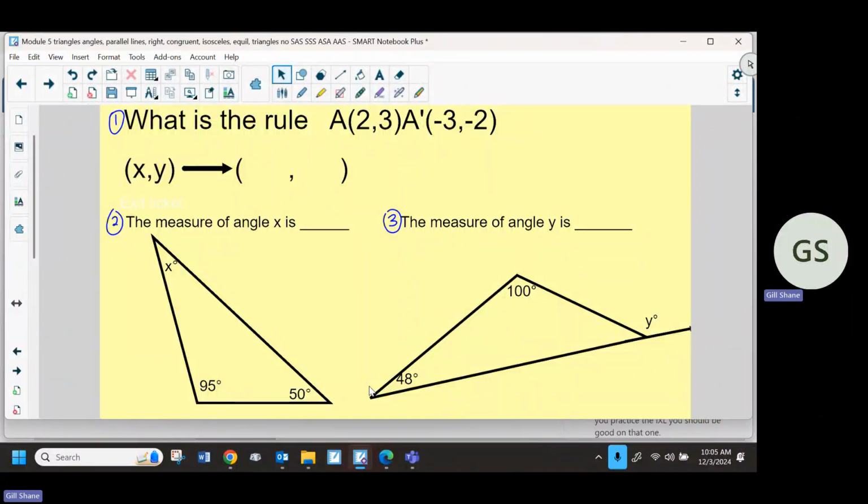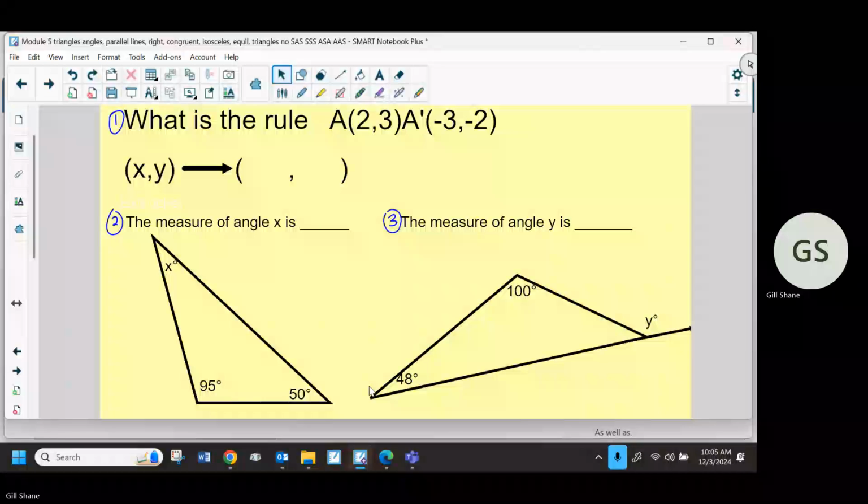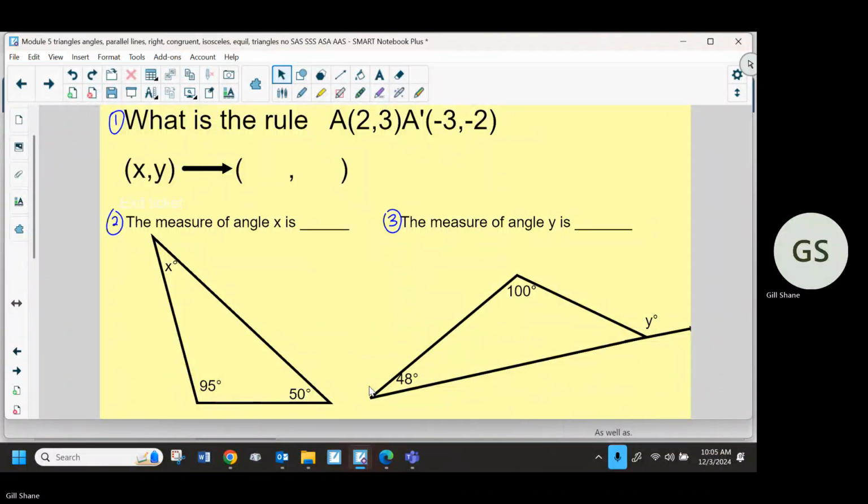Then you have a brand new quiz on Friday, which is going to be based on these 2 concepts here at the bottom, as well as things like vertical angles and linear pair, which we'll talk about a little bit.